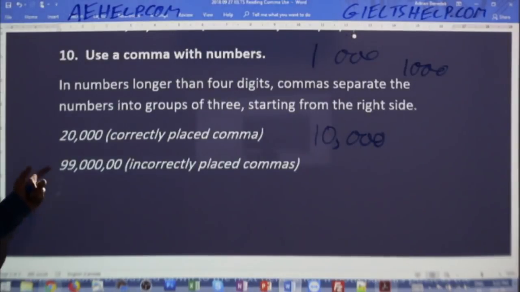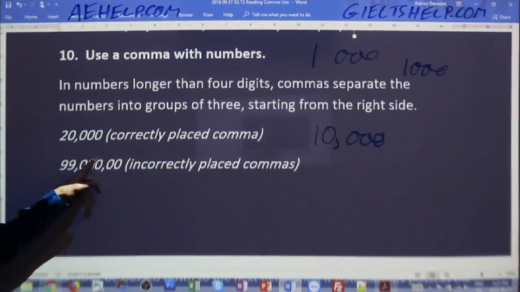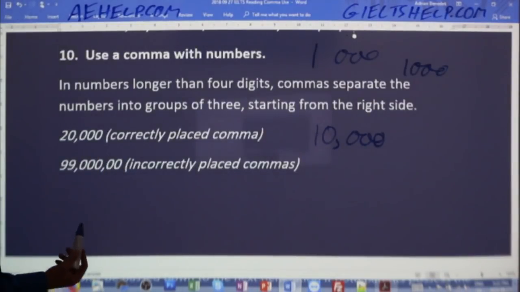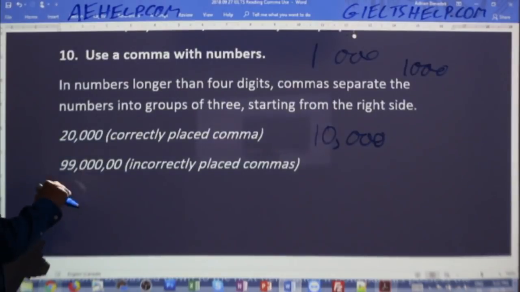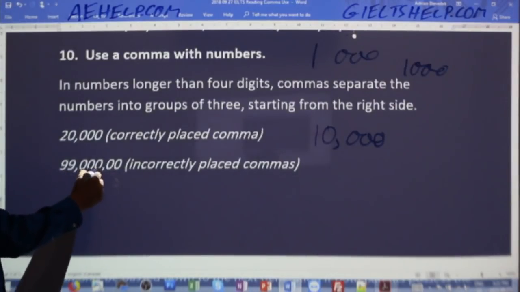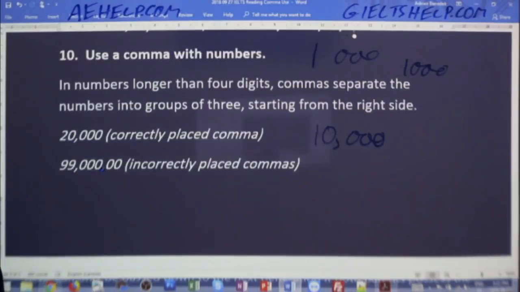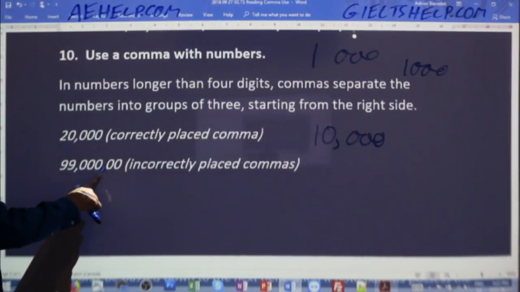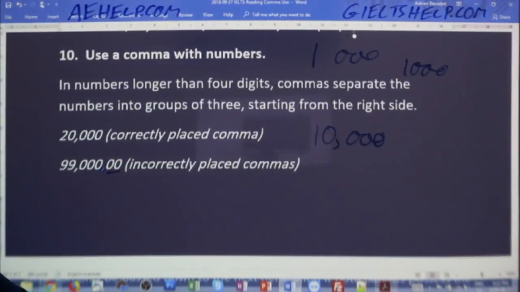All right. So here you have 20,000 separated by that comma. Here you have this. This is incorrect. This is confusing because a lot of readers would actually read this as 99,000 and believe that this is a mistake of a decimal period. So you do definitely have to be careful not to separate out 2 digits. Okay.